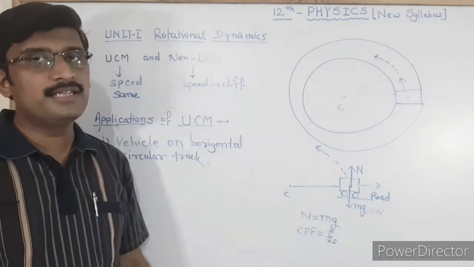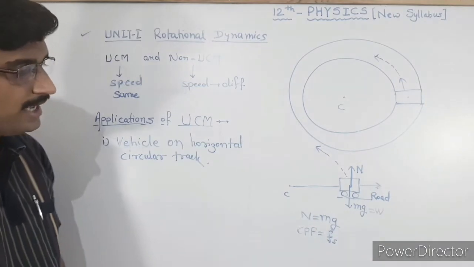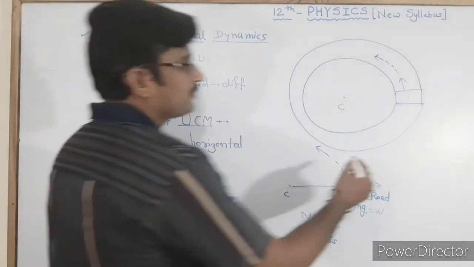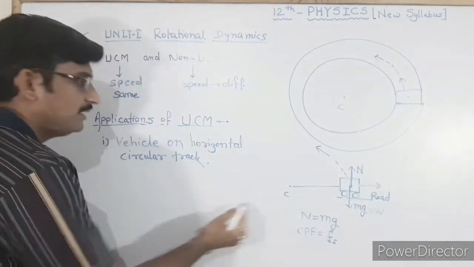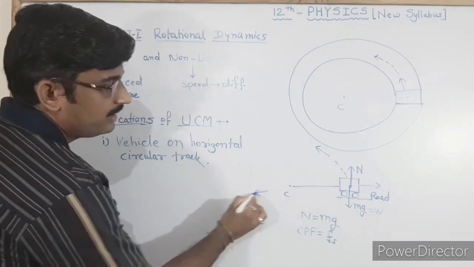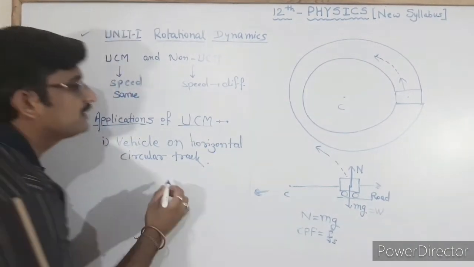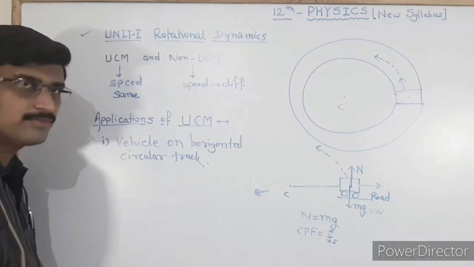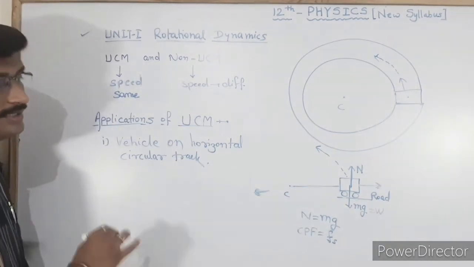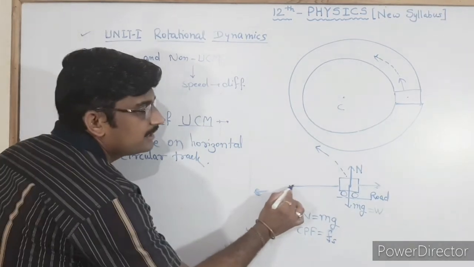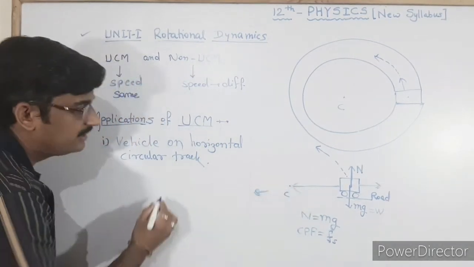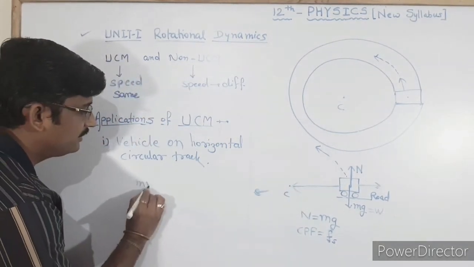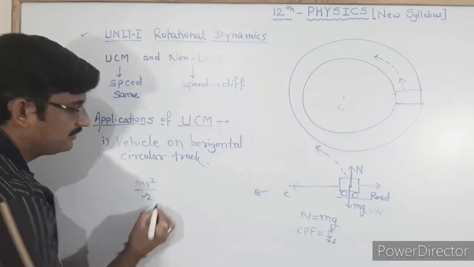This maximum velocity can be calculated as follows. We have to calculate the velocity required, for which we put a condition: the necessary centripetal force toward the center is given by mv square upon r.